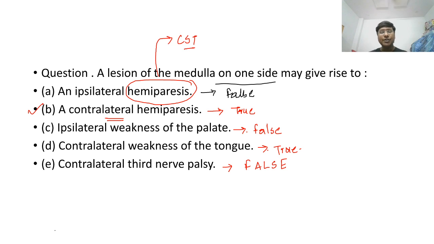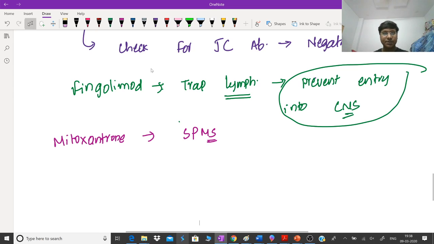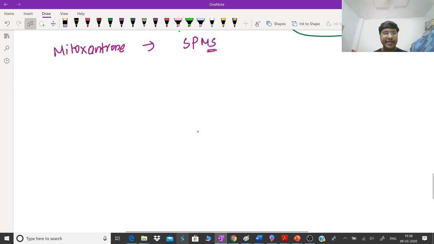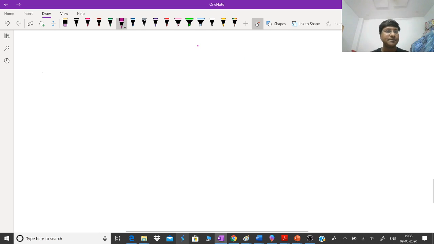Now, coming to the story of your palate. In the medulla, which cranial nerves will be there? Within the medulla oblongata, you have the 9th, 10th, 11th and 12th cranial nerves. And you take your palate.